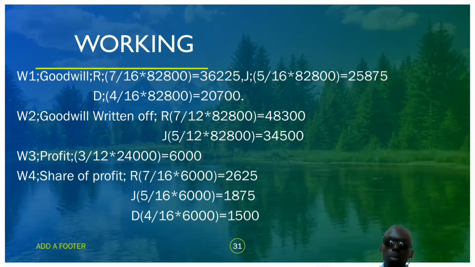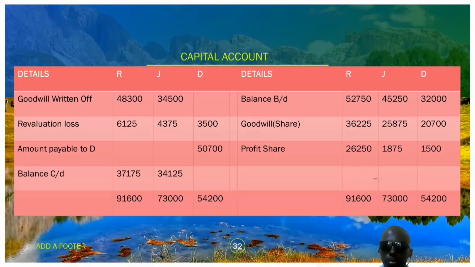So R will enjoy 36,225, J 25,875, and D 20,700.